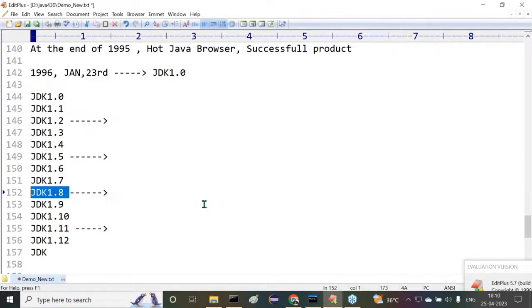But from Java 11 onwards, Oracle is following a pattern where they want to release Java every 6 months. For every 6 months, the Oracle people want to release a new version of Java. Because of that reason only, we are immediately getting Java 11, Java 12, and JDK 1.13.